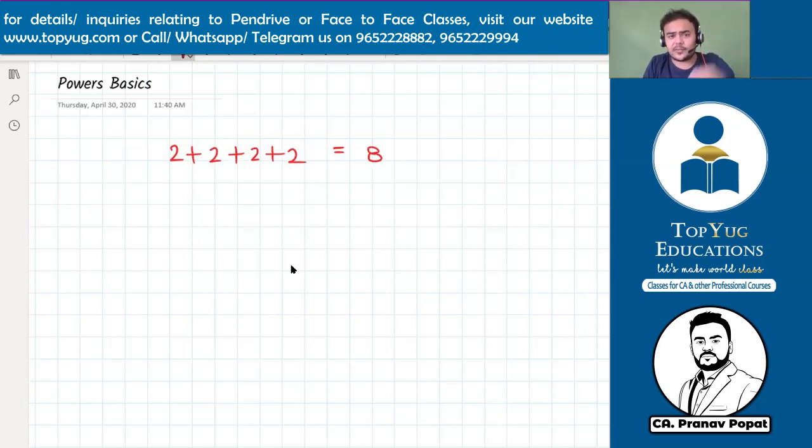Can I write the same thing like this? 2 into 4, 8.